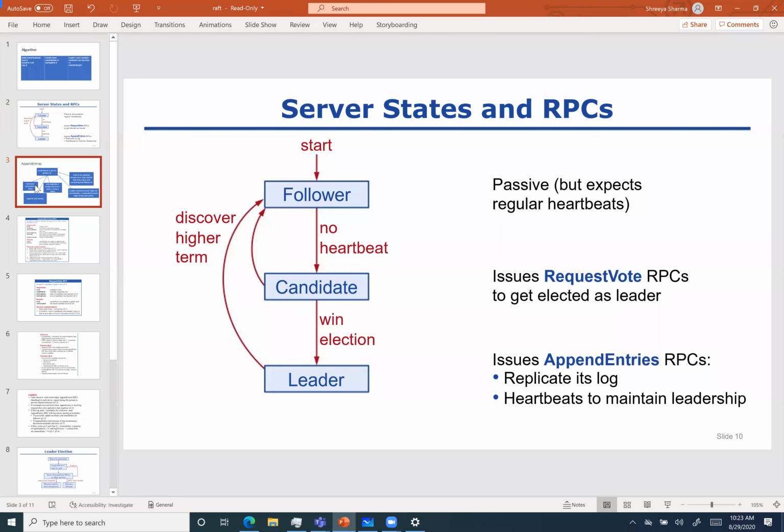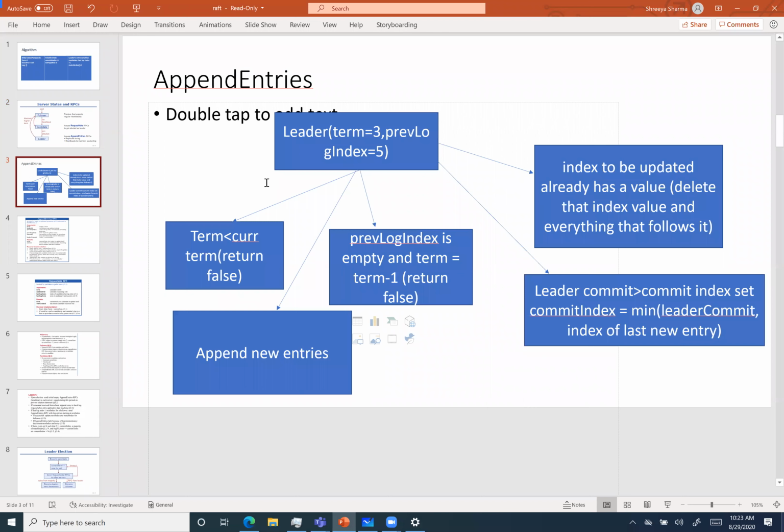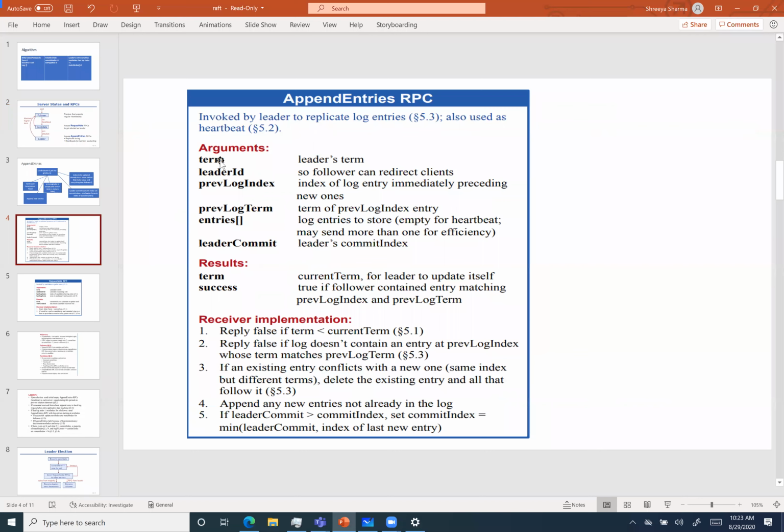Now let's go to append entries. So this is the first remote procedure call. In append entries, the important arguments are term, that is the leader's term, and leader ID, because if a request comes to a follower, we have to redirect it. Then previous log index, as in to know which entry was done previously, and previous log term as well.